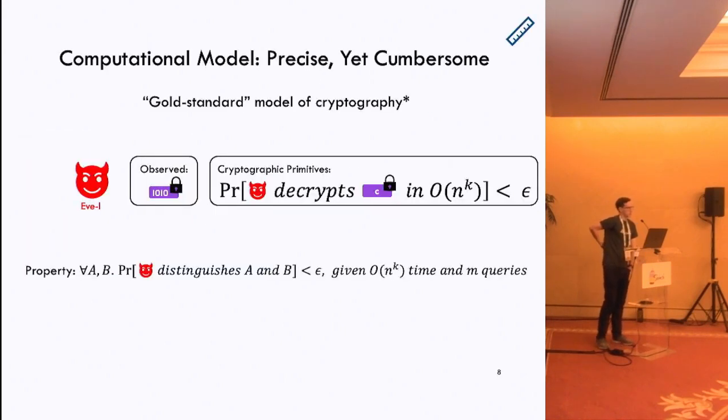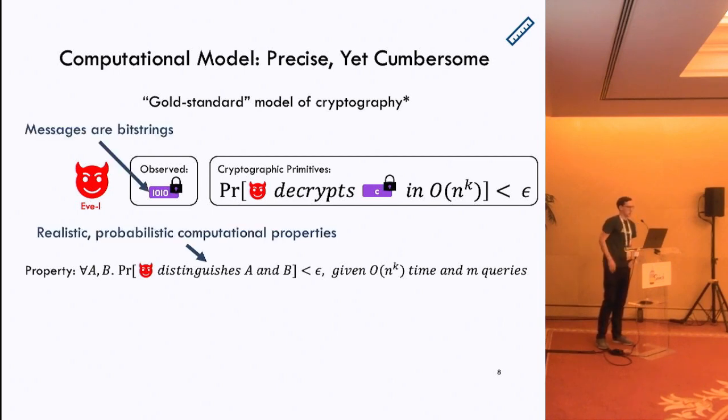Specifically, the gold standard model for how we model cryptography whenever we want to verify protocols is the computational model. In this model, messages are going to be bit strings, and properties as well as cryptographic primitives are going to be probabilistic and computational. So for example, we might want to verify a property like the one below, where we ask, can an attacker distinguish between two pieces of information, A and B, with non-negligible probability? In other words, we want it to be the case that an attacker can distinguish between two pieces of information with negligible probability,